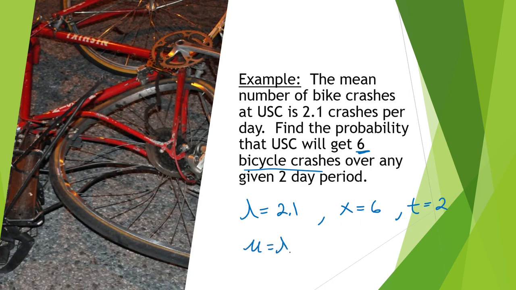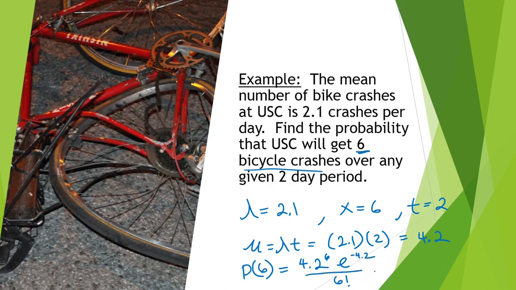Mu is equal to lambda t, and so this is equivalent to 2.1 times 2, and we get 4.2 from that. If we wanted to do the calculations by hand, we would look for P of 6, which is equal to 4.2 raised to the 6 times e raised to the negative 4.2 divided by 6 factorial. So you can type this in a calculator, but I'm going to go to our computer to do the calculations.